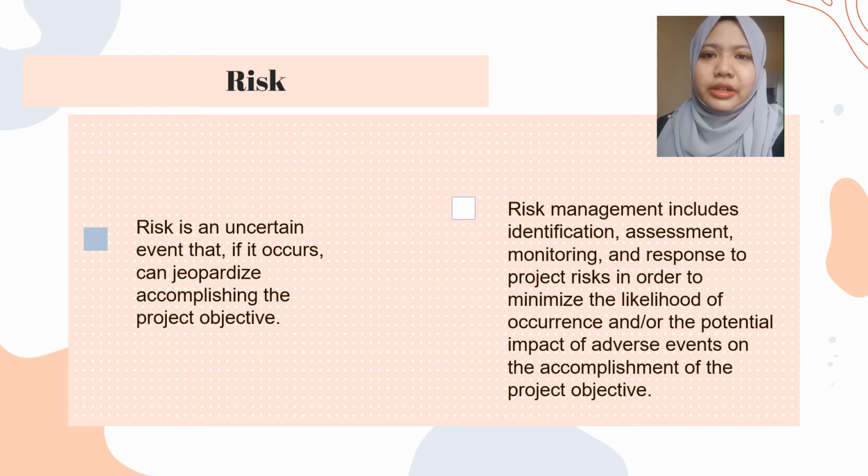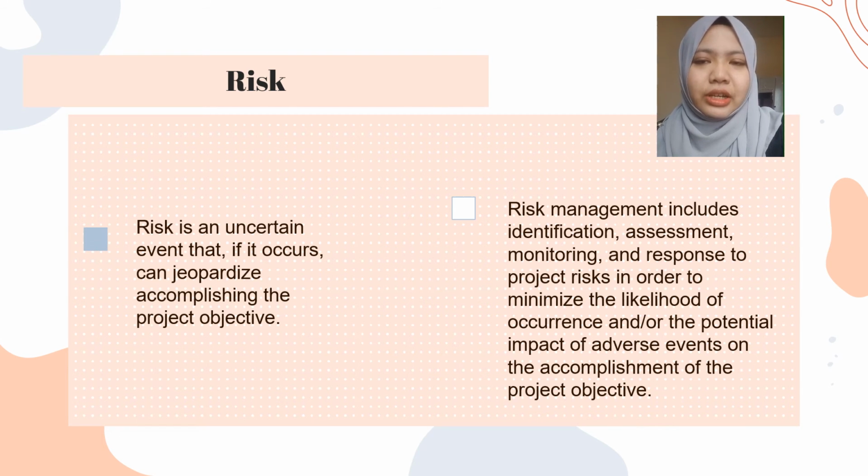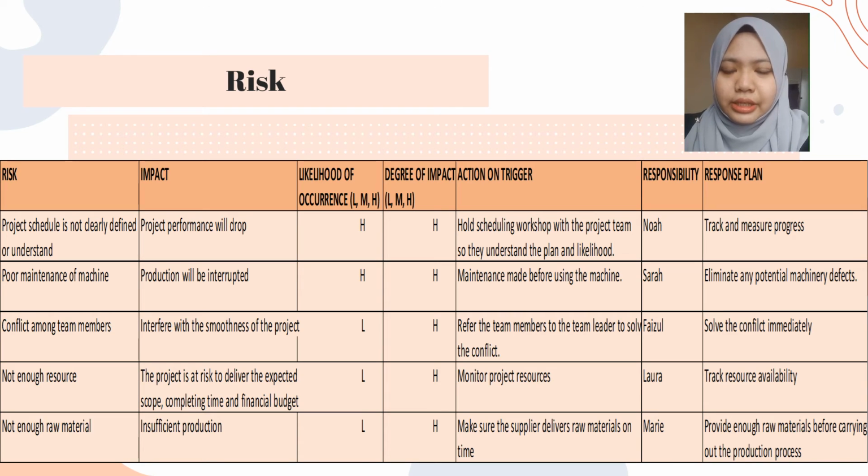Okay, as we know, risk is an uncertain event that if it occurs can jeopardize accomplishing the project objective. It includes identification, assessment, monitoring, and response to project risk in order to minimize the likelihood of occurrence and or the potential impact of adverse events on the accomplishment of the project objective. As you can see in the next slide, there are 5 risks that our company has faced.